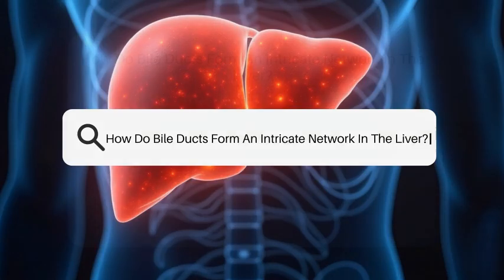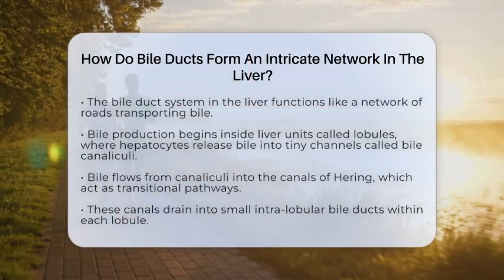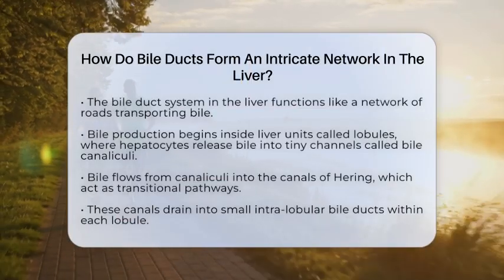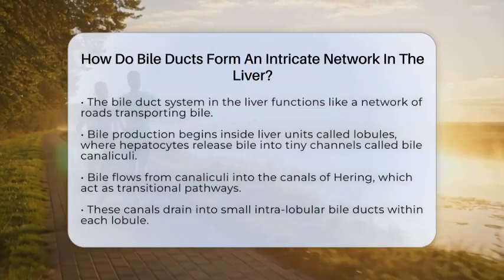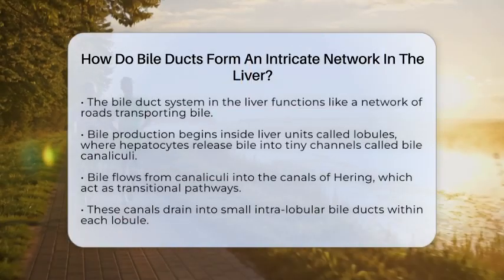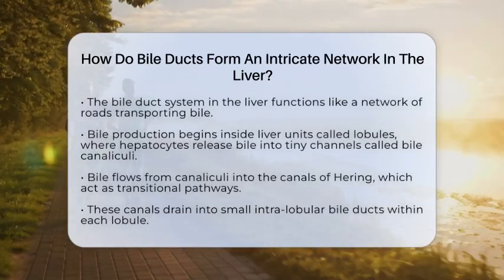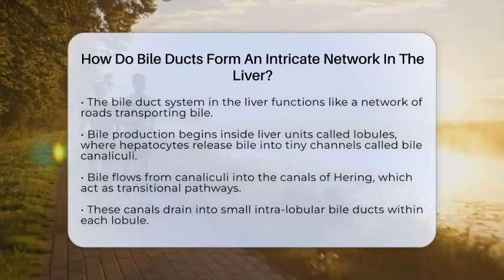How do bile ducts form an intricate network in the liver? Imagine a tiny, bustling city within your body where a complex network of roads carries vital supplies. That's what the bile duct system in your liver is like. It all starts at the microscopic level inside the liver's tiny units called lobules.